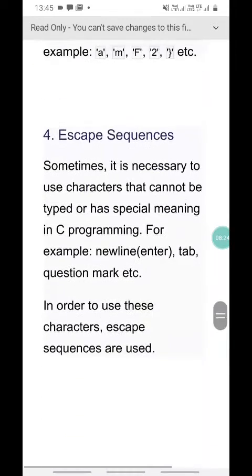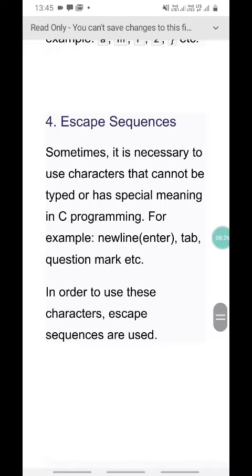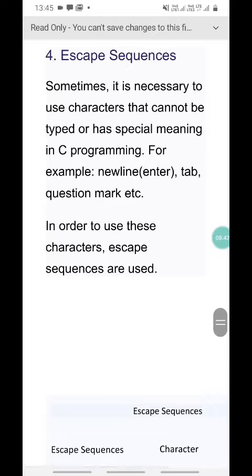Then the fourth one is the escape sequence. Sometimes it is necessary to use a character that cannot be typed or has a special meaning in C programming or C++ also. For example, new line, that is the enter, tab, quotation. In order to use these characters, escape sequences are used.